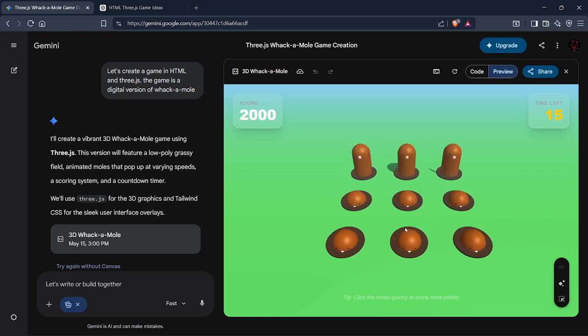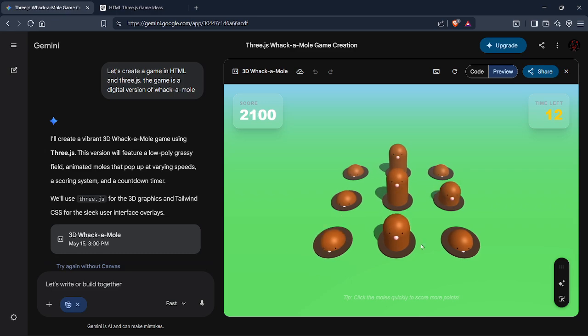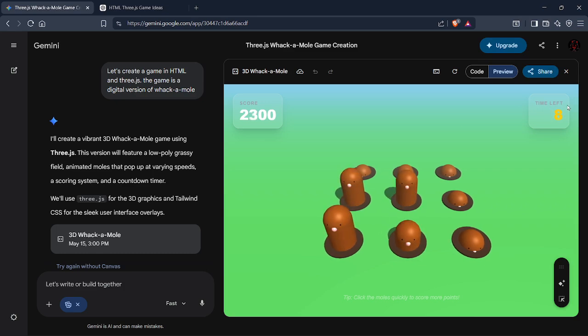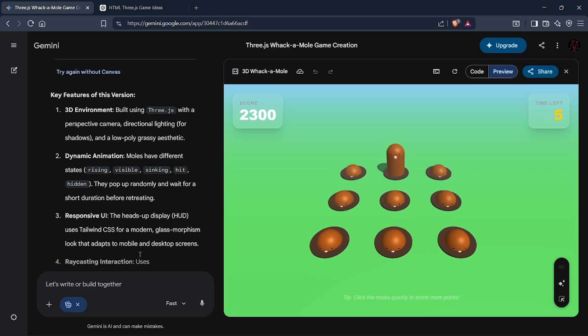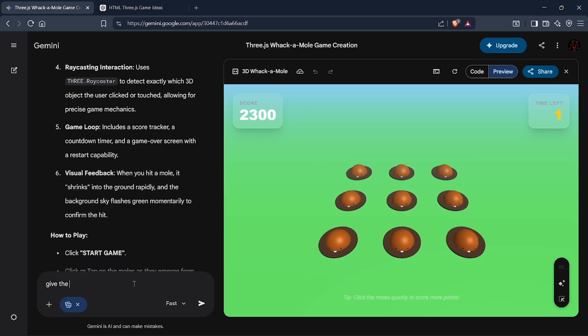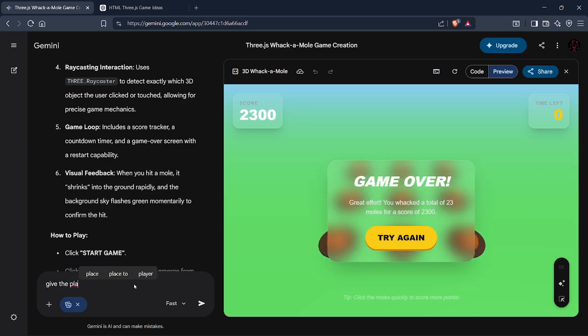Now since it's pretty simple right now and I like it, we can change some things. So now we're gonna add something. Okay, great effort. You whacked a total of 323 moles for a score of 2300. Nice. So give the player a hammer, wait, mallet, and add a pause menu.